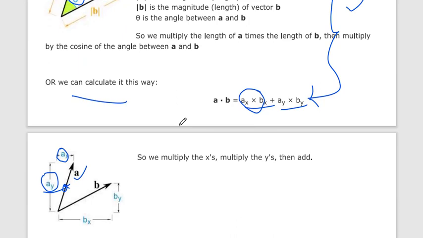So in exam, let's say in the question you get the values of ax, ay, bx, and by, and after that you have to find the angle between them. So how do we find it?